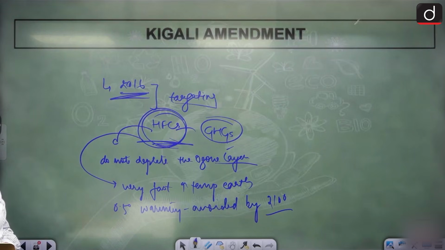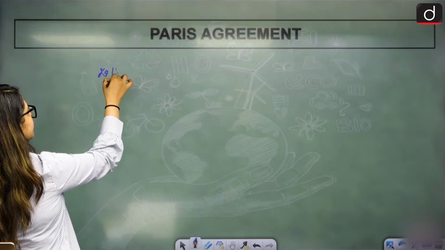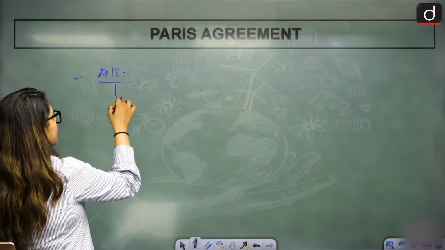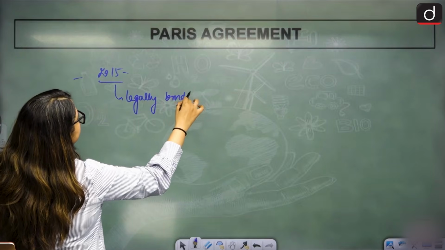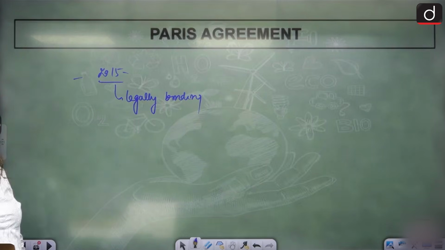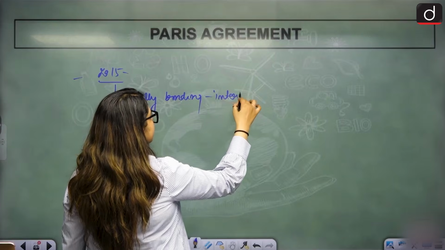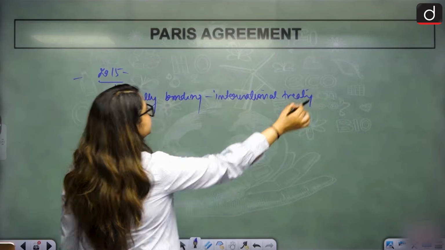Moving on to the Paris Agreement. The Paris Agreement was done in 2015. We know that, right? The Paris Agreement is not that old, so most of us are very familiar with it. Why was this important? It was legally binding. A landmark legally binding international treaty on climate change.